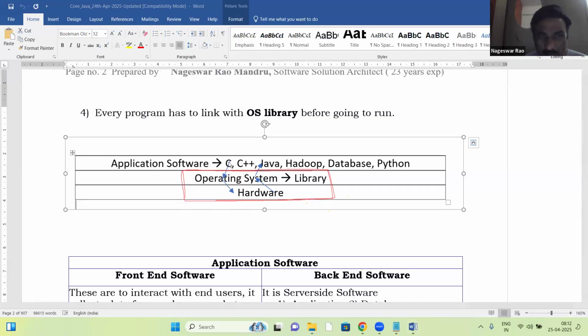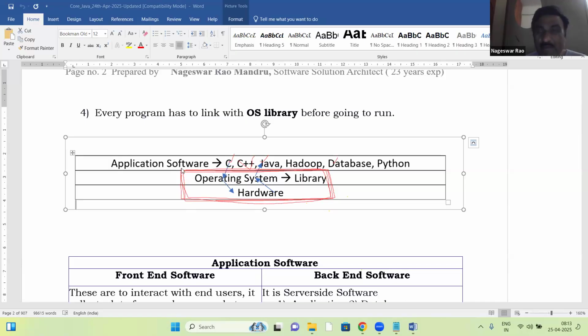On top of it, all the programs run, maybe C program, C++, Java, database, Python, maybe some applications, maybe the Zoom application, maybe Word documents, maybe Notepad, all running on top of these two layers, right?